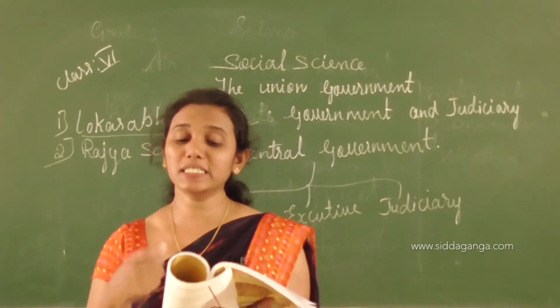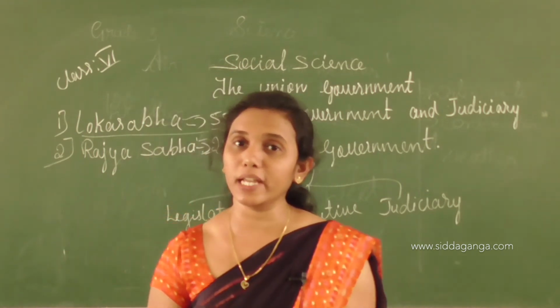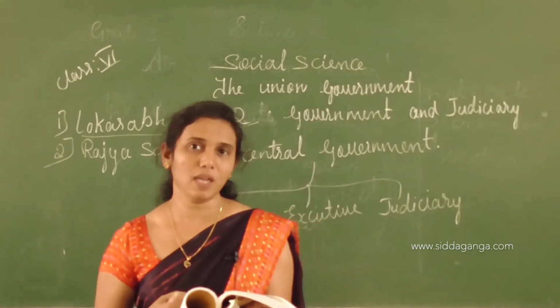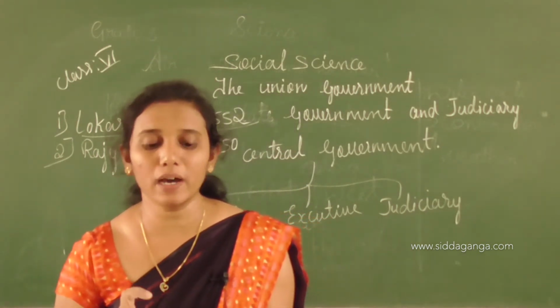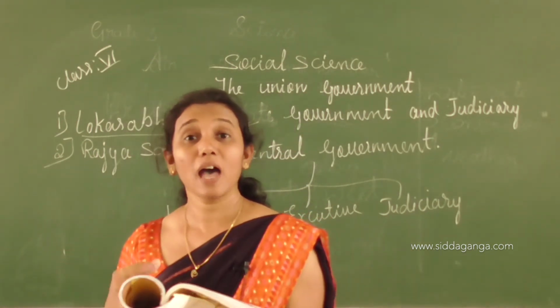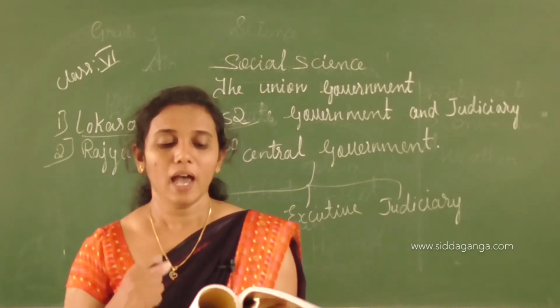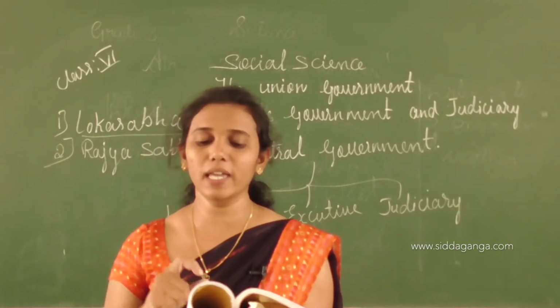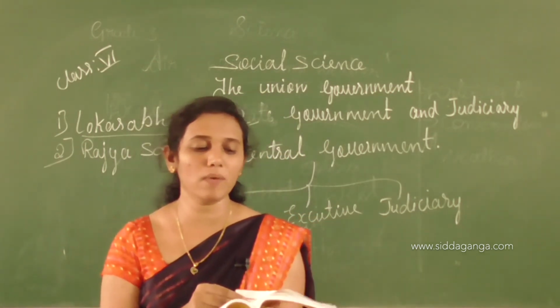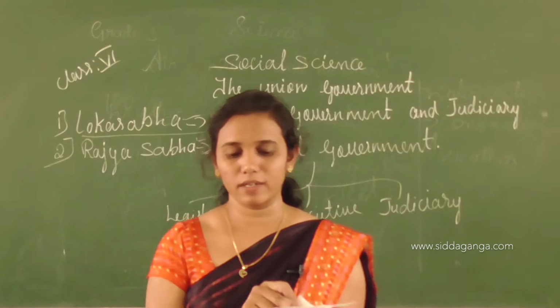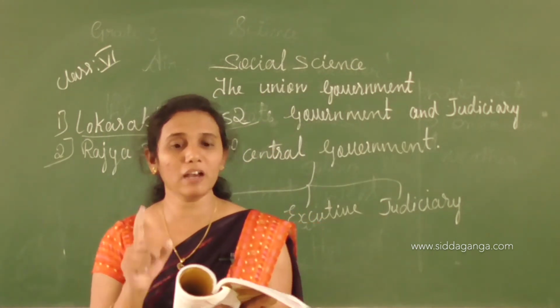The President appoints the leader of the majority party in the Lok Sabha as the Prime Minister. On the advice of the Prime Minister, he appoints the other ministers. Understood, children? These are the powers of the President.